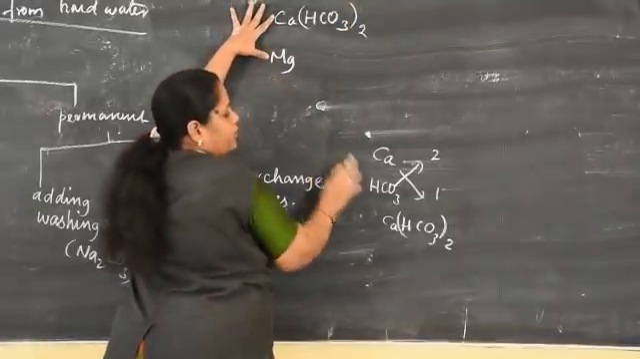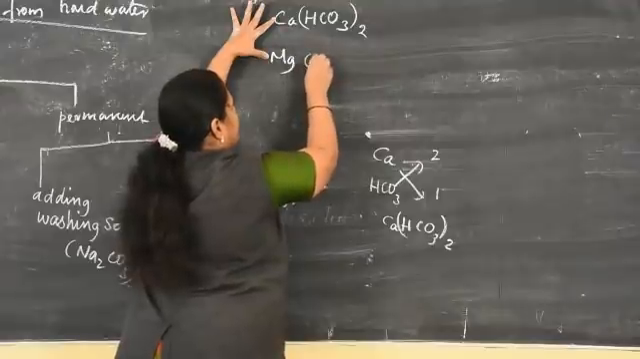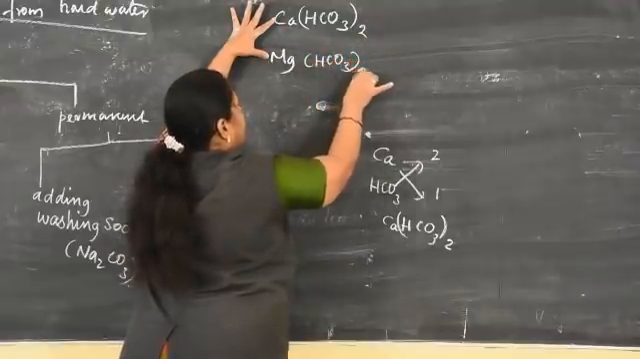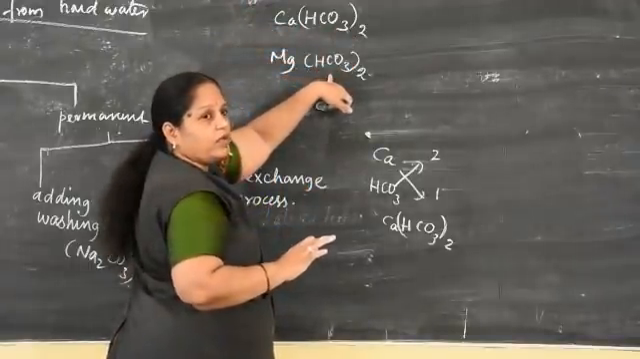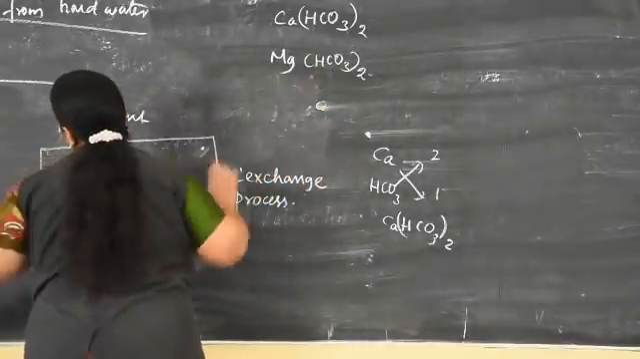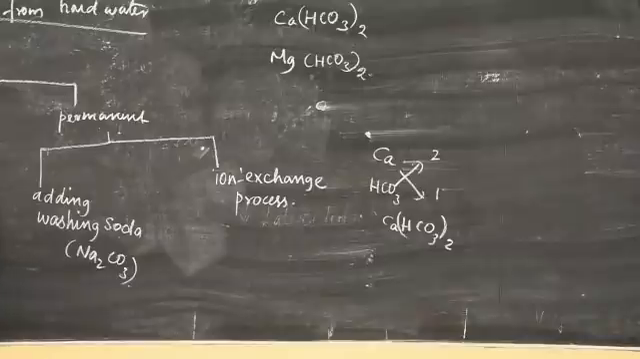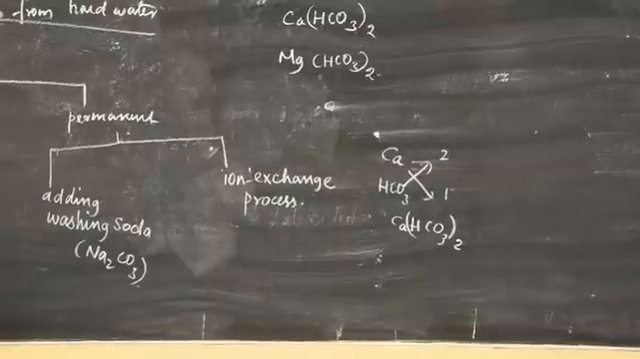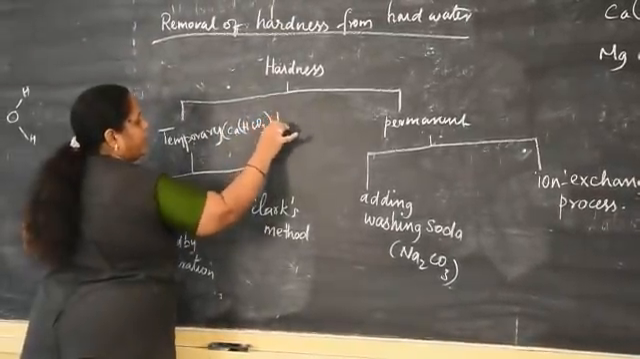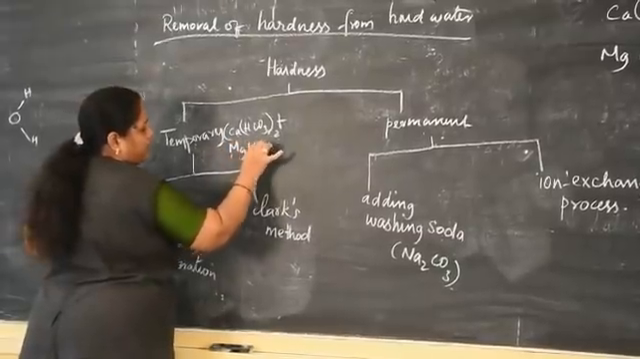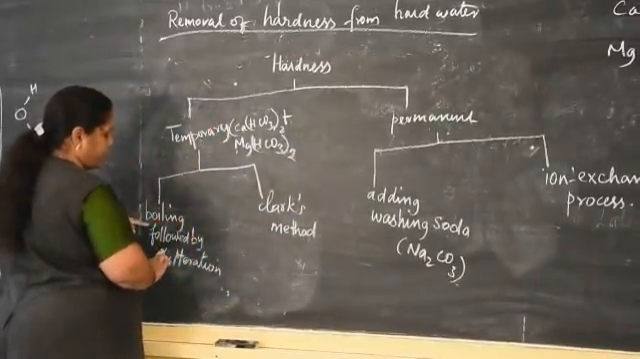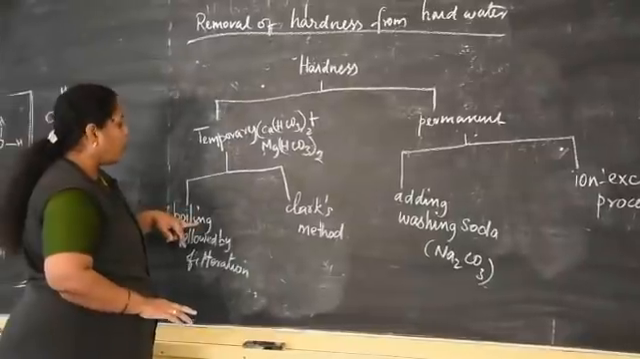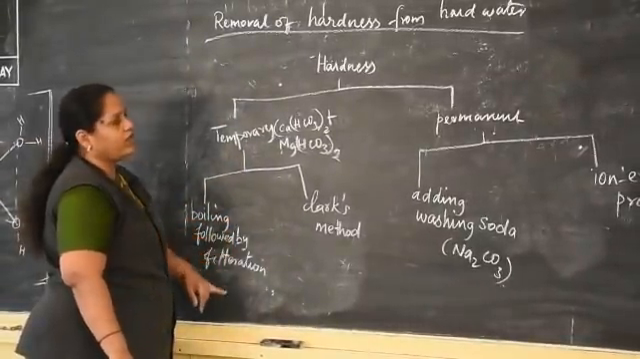Magnesium also has charge 2 with bicarbonate 1. That's why this is also written as Mg(HCO3)2. Calcium bicarbonate and magnesium bicarbonate are responsible for temporary hardness. Temporary hardness arises due to the presence of calcium bicarbonate and magnesium bicarbonate. How to remove this hardness from hard water? That process is nothing but boiling of this hard water followed by filtration.